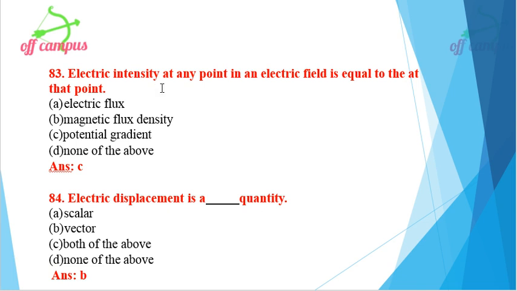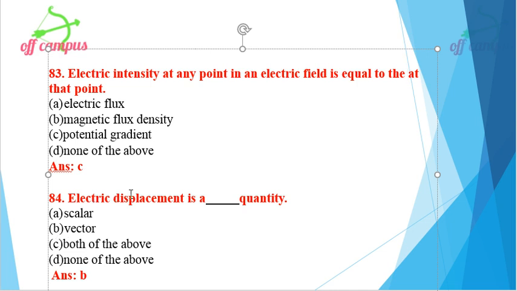Then electric intensity at any point in an electric field is equal to the dash at the point. It is a fill in the blanks. Electric intensity at any point in an electric field is equal to the potential gradient at that point. So option C, potential gradient is the right option.